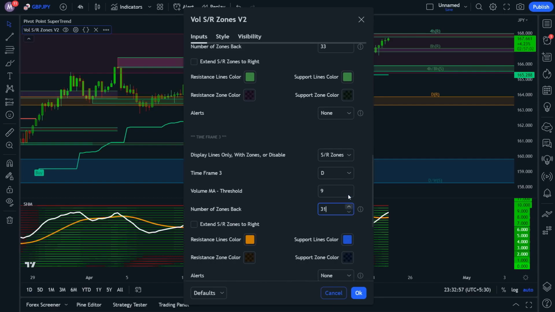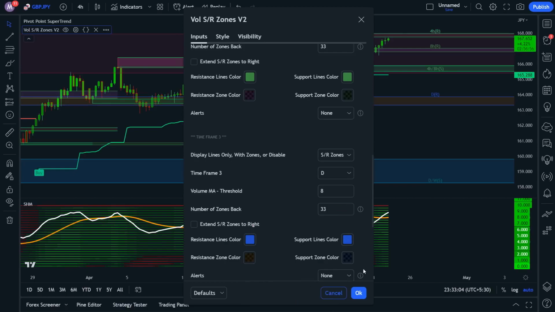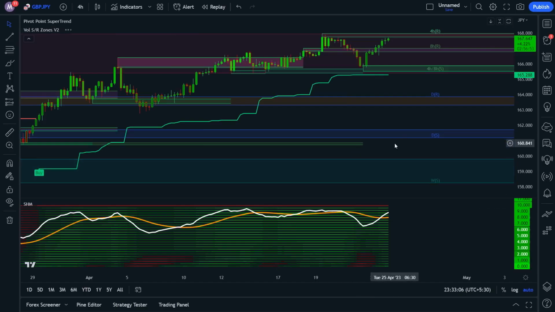Again, use the same setup as the other zones by setting the volume MA threshold to 8, the number of zones back to 33, and choosing the same color for resistance and support lines. Once you've set up all 3 time frames, click OK. Now, you have a solid support and resistance zone set up to help you make more informed trading decisions.